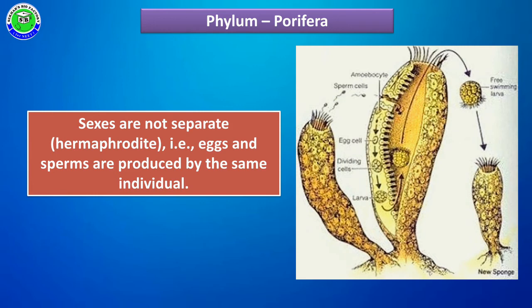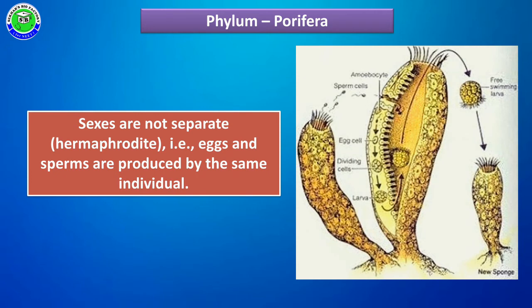At the time of sexual reproduction, the entire process takes place with the help of both male and female gametes, but in these members there are no specialized reproductive organs. Along with this, the sexes are not separate, because both male and female gametes are produced by the same individual. That nature is called hermaphroditism. The term hermaphrodite indicates bisexual individuals.